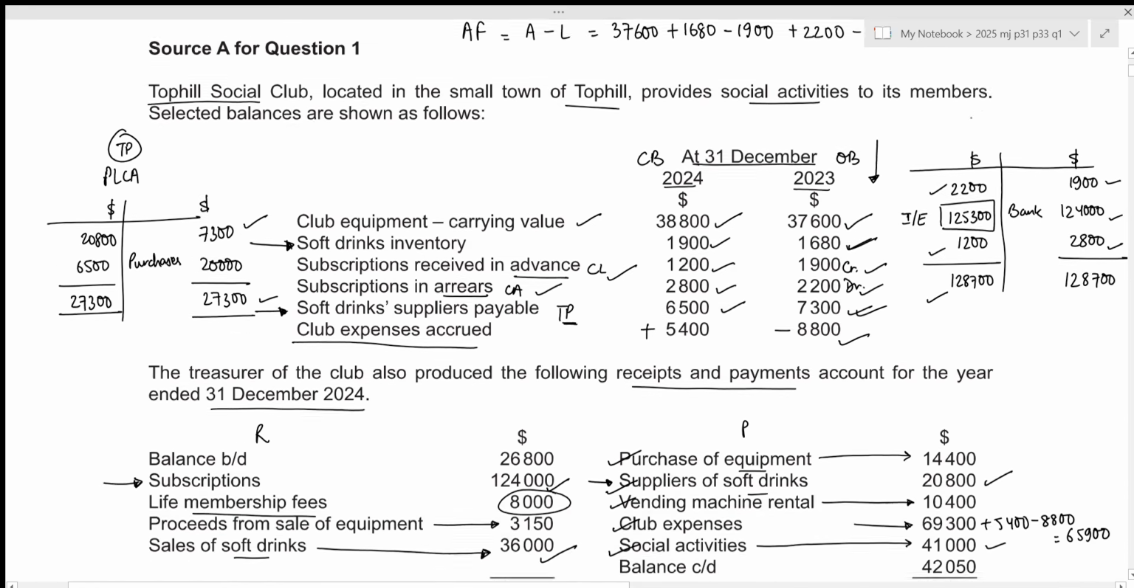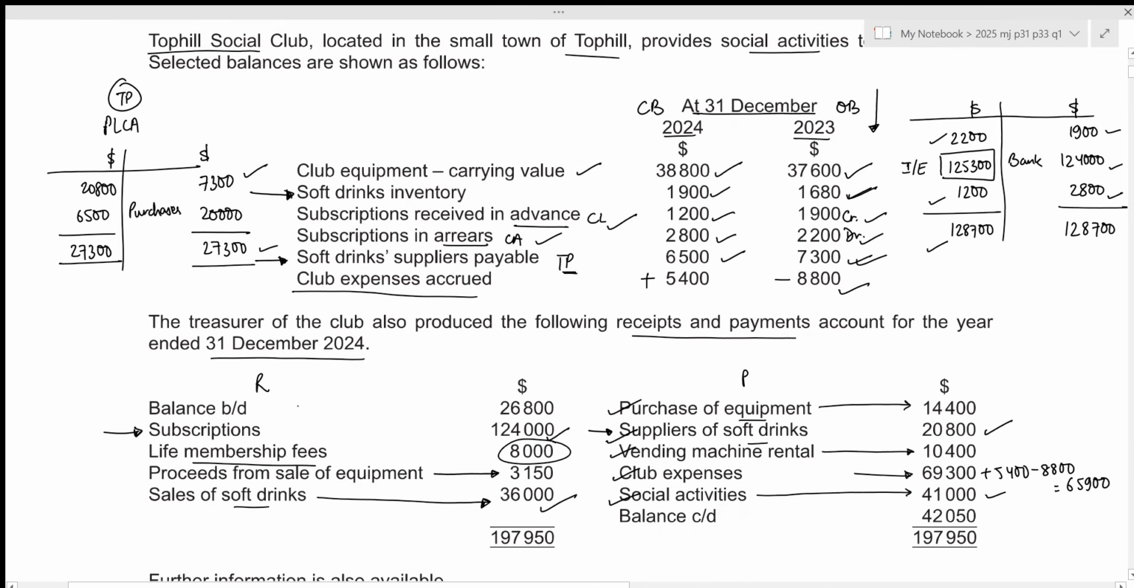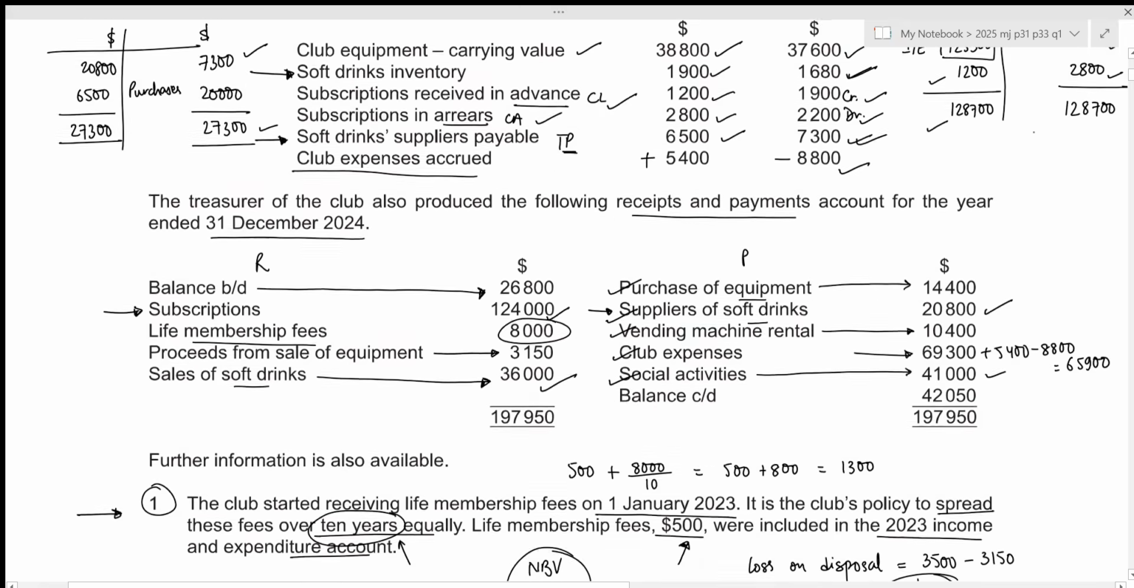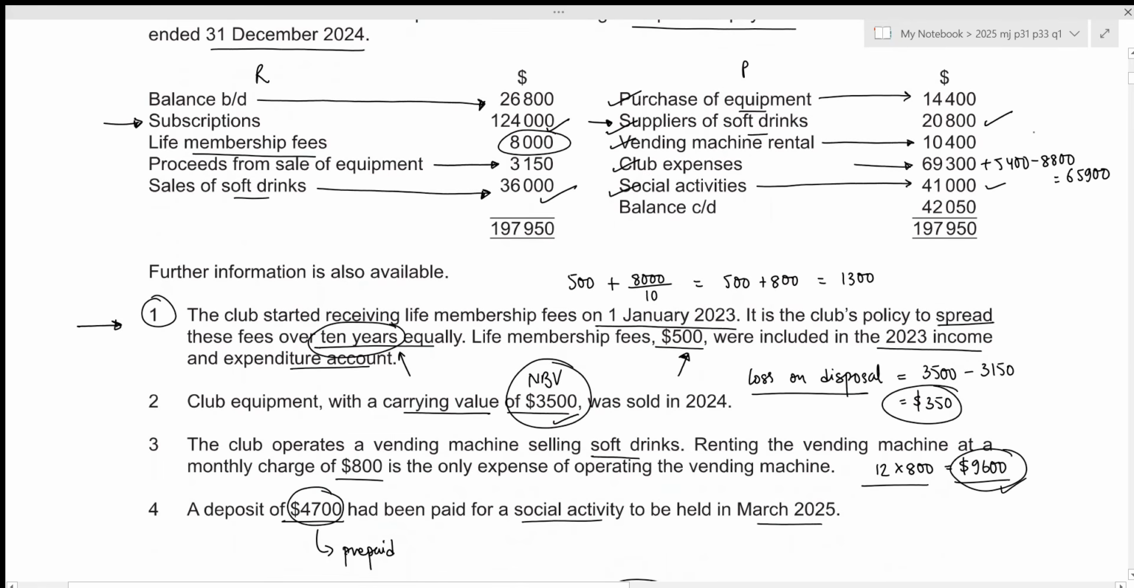Then we have been given the receipts and payments account. So we have the opening balance within our bank. So we need to add 26,800. Then we have one more thing, the life membership fund. Life membership fund will be a liability because we've already received the entire amount, but we are yet to pay it.